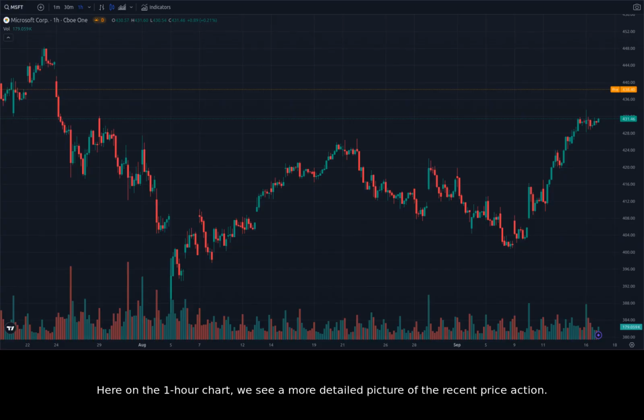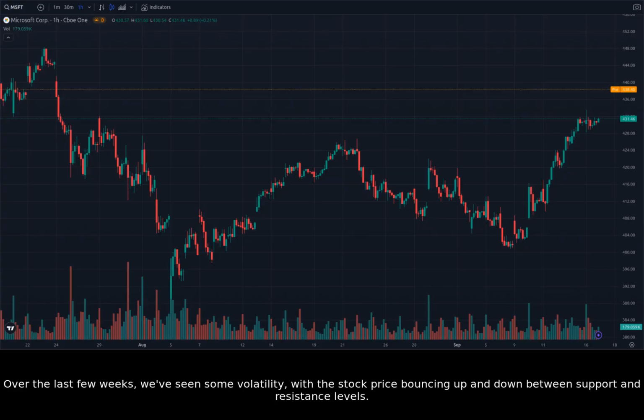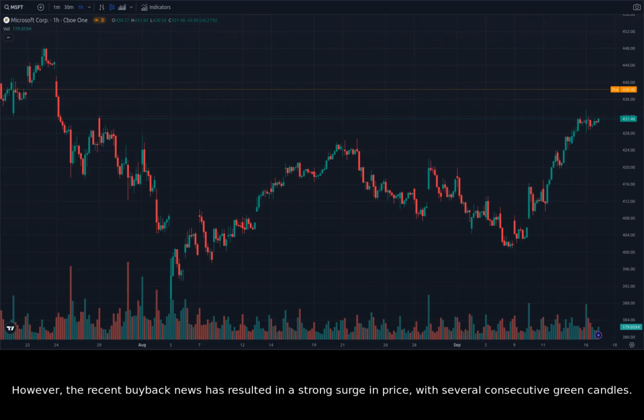Here on the 1-hour chart, we see a more detailed picture of the recent price action. Over the last few weeks, we've seen some volatility, with the stock price bouncing up and down between support and resistance levels. However, the recent buyback news has resulted in a strong surge in price, with several consecutive green candles. This suggests that the market is responding positively to the news, and there's strong buying pressure.